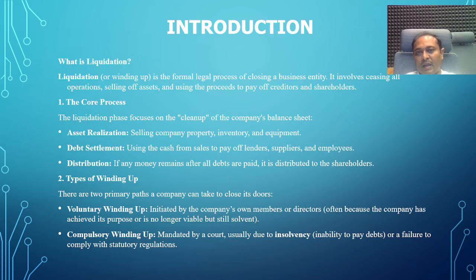If the court passes the judgment in favor of the creditors and other secured creditors, the company is given the order by the resolution of the court, and the company goes into compulsory winding up.